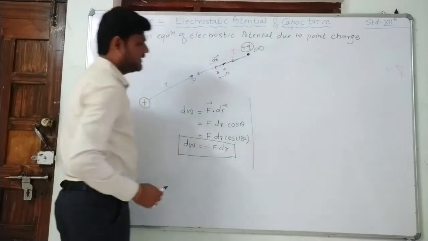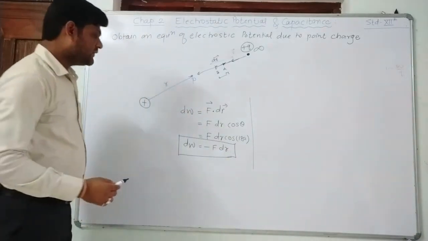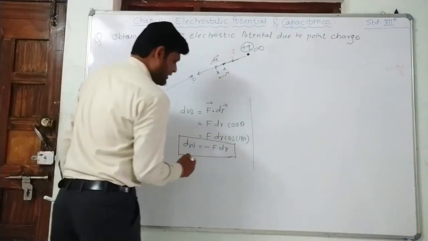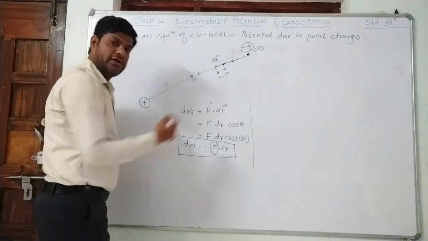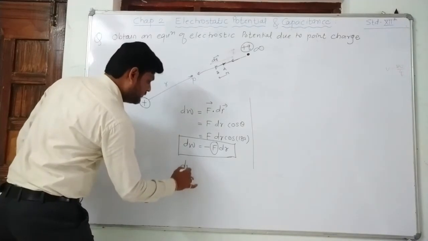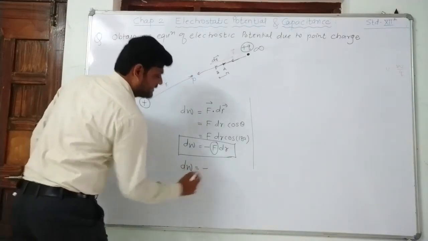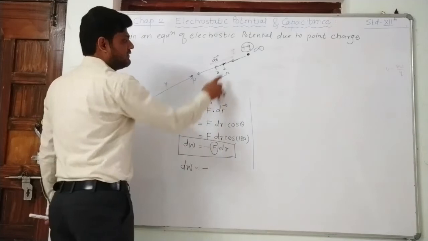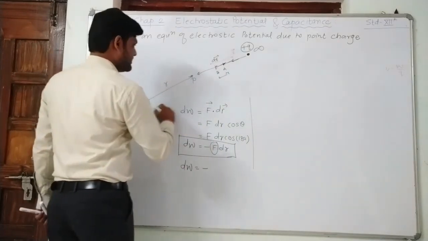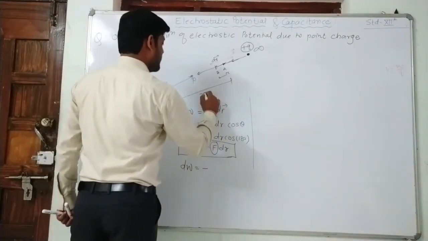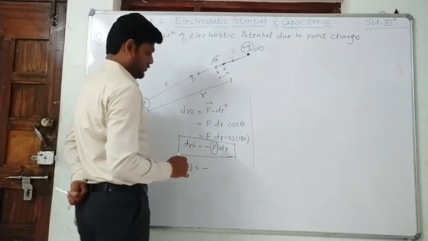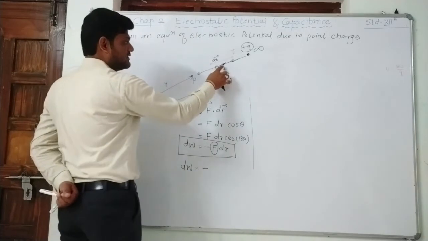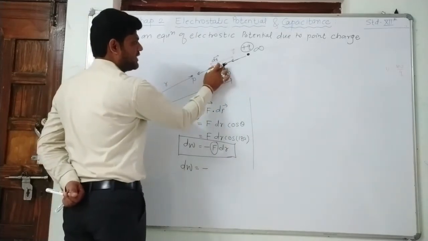So to calculate the total work done, right, we will first of all put the value of this F, then we will calculate the total work done. So dW equal to minus of F, the force acting on this charge. Now this charge is at a distance, suppose R dash, right? So what is the force? Force on this Q charge which is at point A.